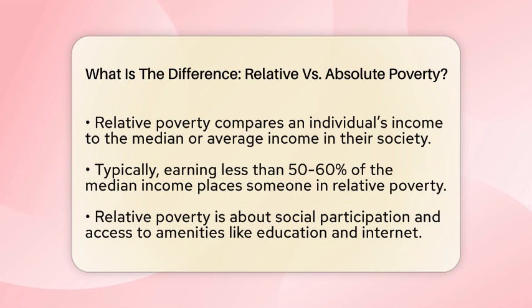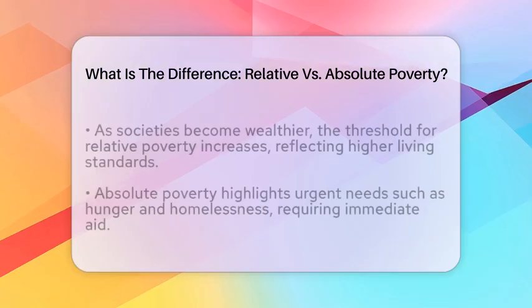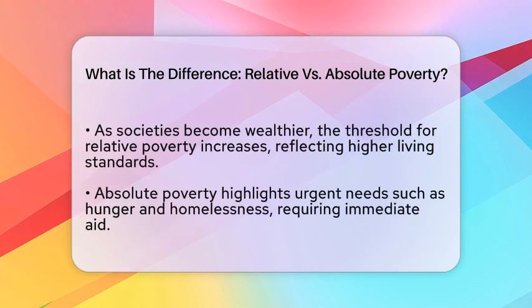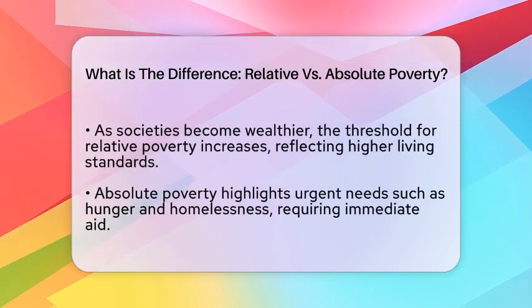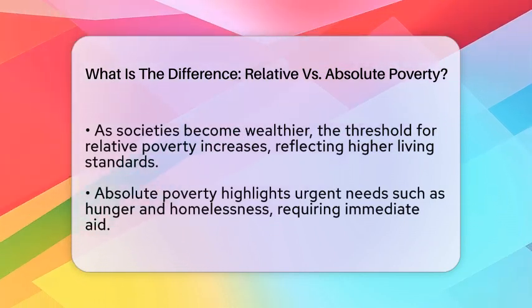On the other hand, relative poverty is all about how a person's income compares to others in their society. It looks at income levels in relation to the median or average income of the population. Usually, if someone earns less than 50 or 60% of the median income, they are considered to be in relative poverty. This type of poverty isn't just about survival but about social participation.